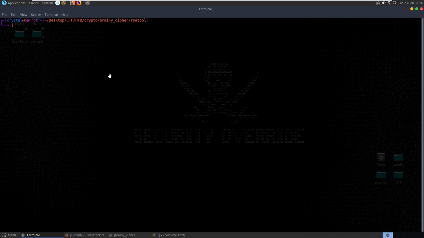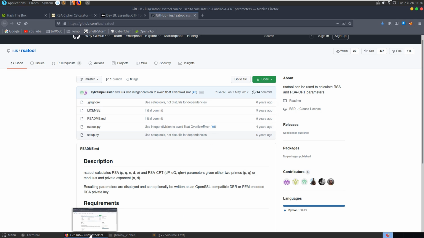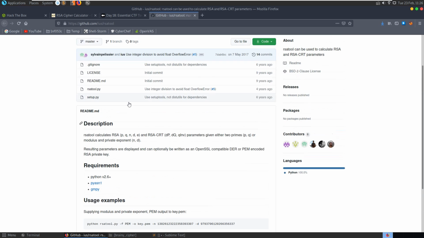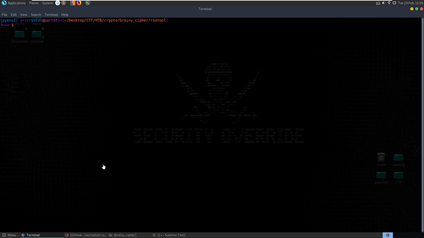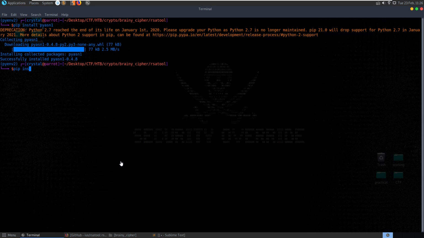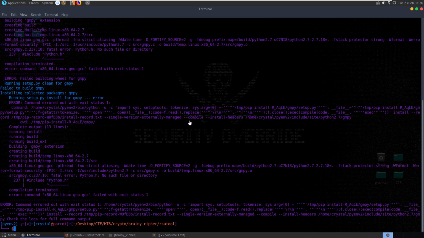Let's activate our Python virtual environment. We'll do PyEnv3 probably. Let's see. It was last updated 9 years ago, Python 2.6. So let's do PyEnv2. And do we have a requirements file here? No. Okay, so I'm going to do pip install that, and then what was the other thing? Pip install gmpy. Try to install those two.